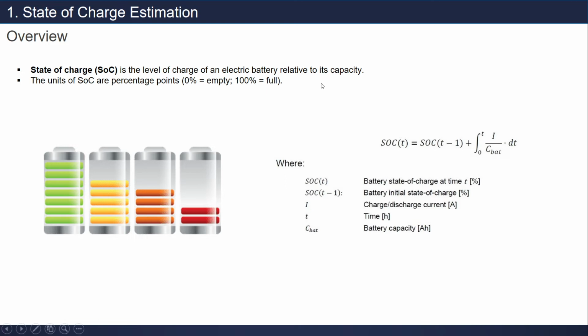To compute the SOC, we can use this equation. This is the battery state of charge at time t, and this is the battery initial state of charge, and this is the charge or discharge current. This is the battery capacity in ampere hour.